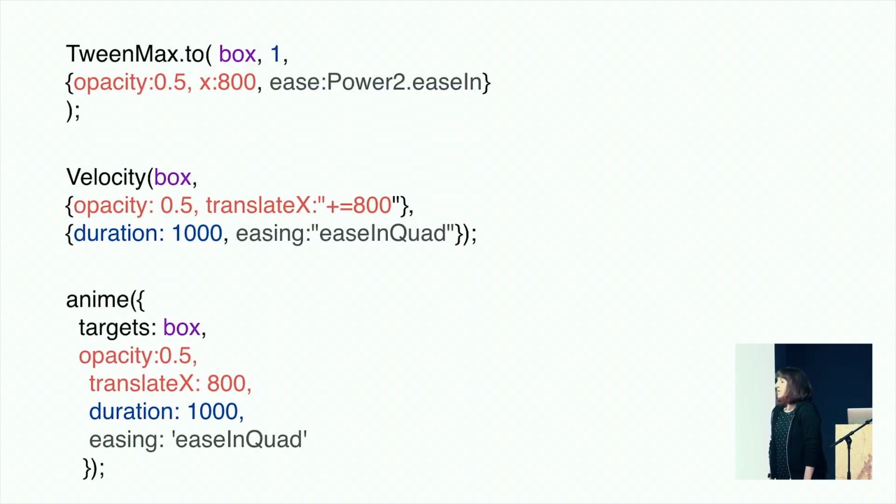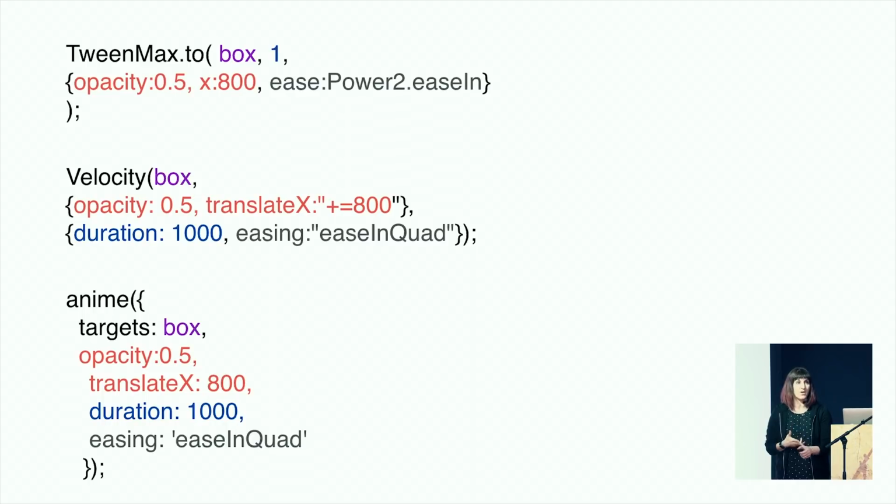Kind of, sort of. If I want to do that same thing in Anime, since I showed you 3 possible libraries, you'd be like, hey, Anime, take this box. You know where this is going, right? Make the opacity half, move it 800 pixels, take 1 second to do it, and ease that in with some easeQuad. And really the biggest difference here is GreenSock calls the Penner easing equation of easeQuad Power2 easing. The rest of it's all just where you put the commas and semicolons. Some of it's translateX, they're all really, really similar. And if you've done any CSS animation, you'll notice this is really similar to that too.